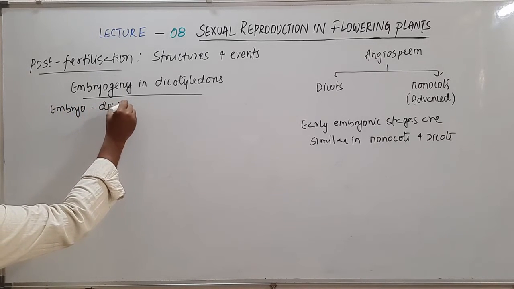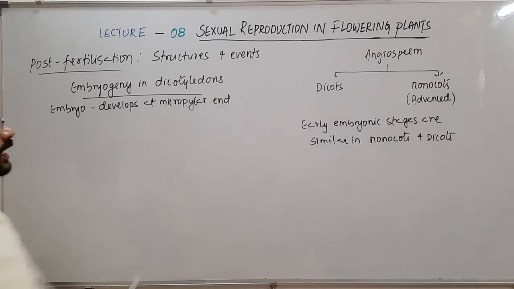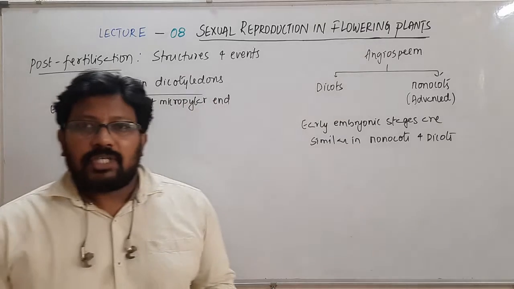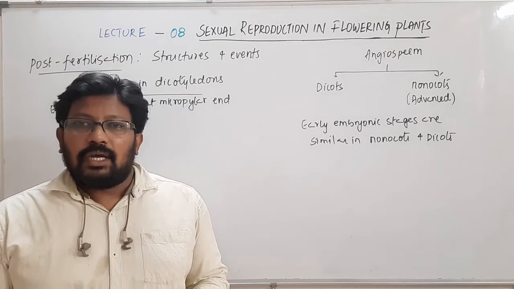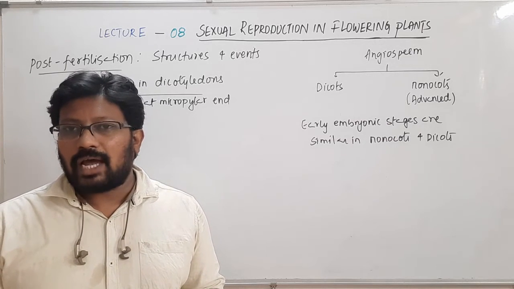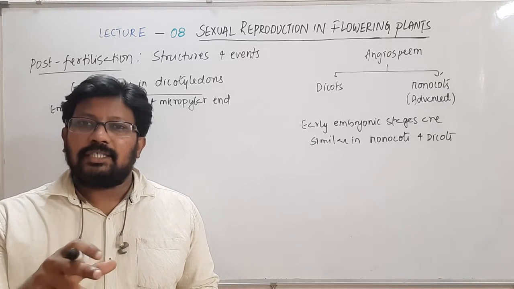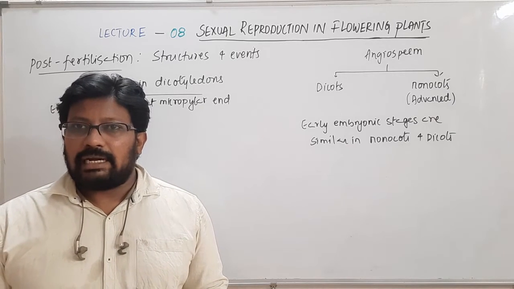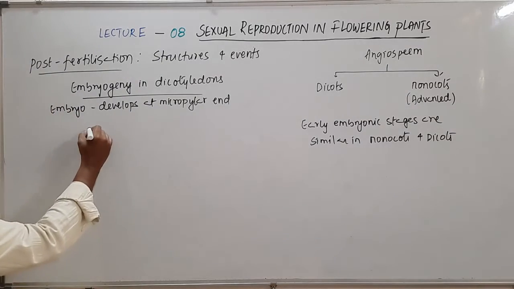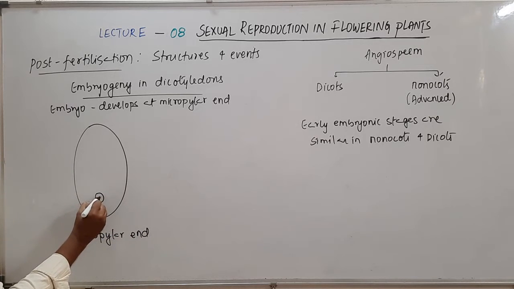So we know that the embryo develops at the micropylar end. When we studied the structure of the embryo sac, we saw the presence of the egg towards the micropylar end, and the fertilization also happened there itself. The egg which is fertilized became the zygote, and that is present towards the micropylar end only. Here this is the zygote.